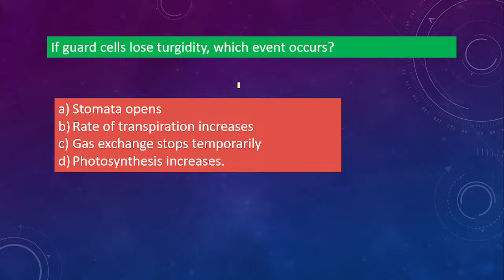What will be the answer? Okay, so the correct option is C. Very good. It will be regarding gaseous exchange. When the guard cells lose turgidity, the guard cells will close, the stomata will close, and as a result, gas exchange will not occur. So neither oxygen nor carbon dioxide exchange will take place.